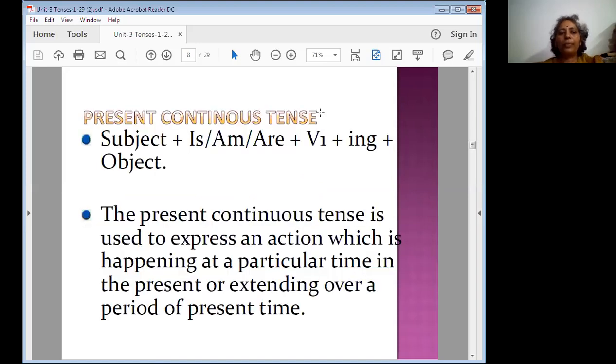Next, present continuous tense. You see here, the structure is subject plus auxiliary verb plus v1 and ing. So the structure of this present continuous tense is subject plus am or is or are plus verb plus ing, and after that you can add whatever object you are adding. The present continuous tense is used to express an action which is happening at a particular time in the present or extending over a period of present time.